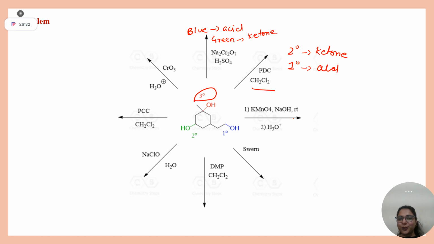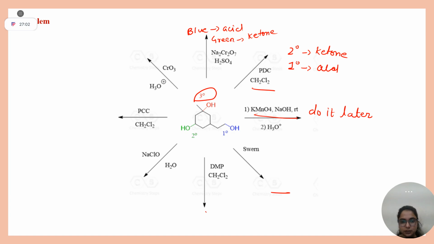Third one, KMnO4 with sodium hydroxide. Since I have not covered this, we will do it later. Okay, Swern. By the way, the mechanism of Swern we will discuss soon.